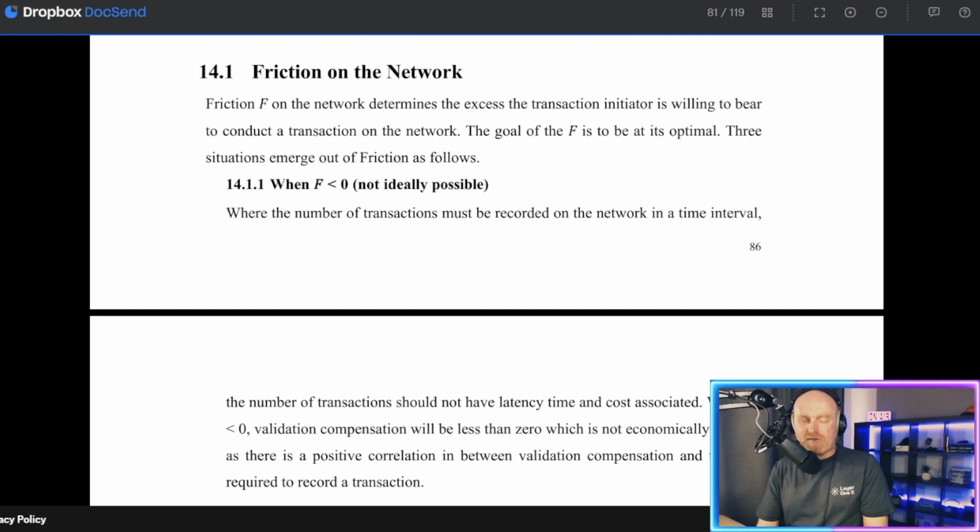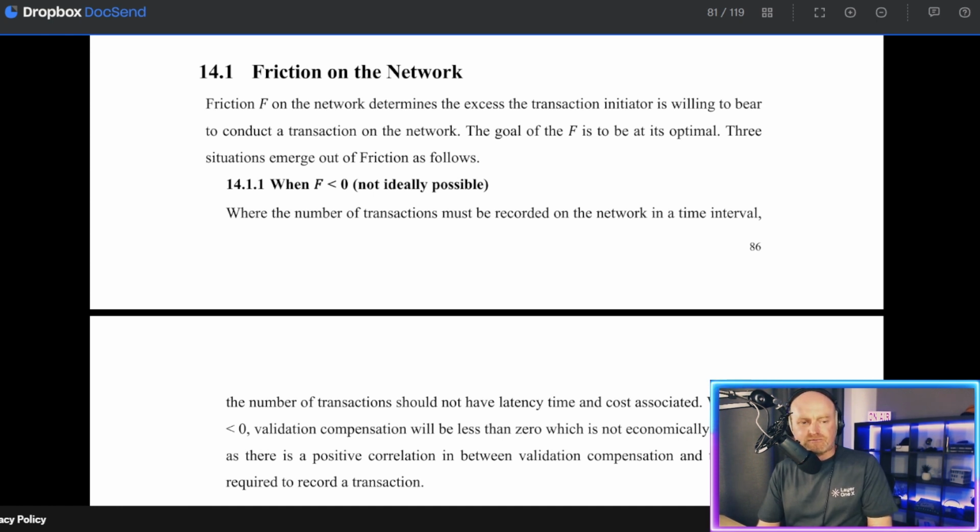14.1. Friction on the network. Friction on the network determines the excess the transaction initiator is willing to bear to conduct a transaction on the network. The goal of the friction is to be at its optimal. Three situations emerge out of friction as follows.